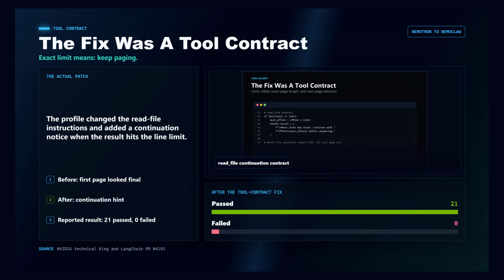The profile changed the read file instructions so an exact line limit means there may be another page. It also added middleware that notices this case and tells the agent to continue with the next offset. After that fix, NVIDIA reports the file operation suite moving to 21 passed and 0 failed.